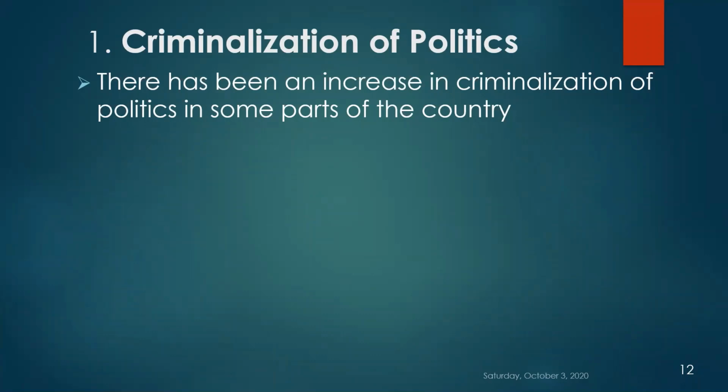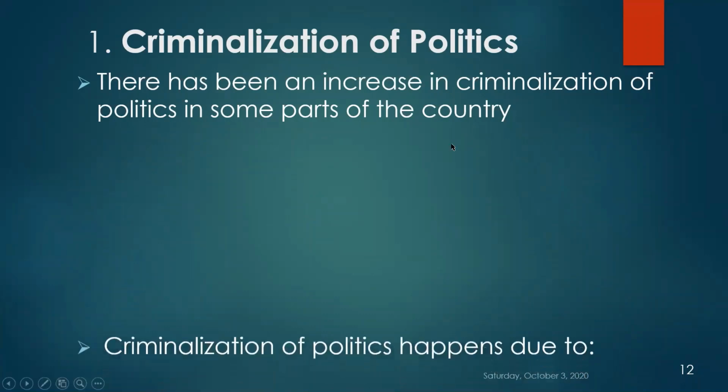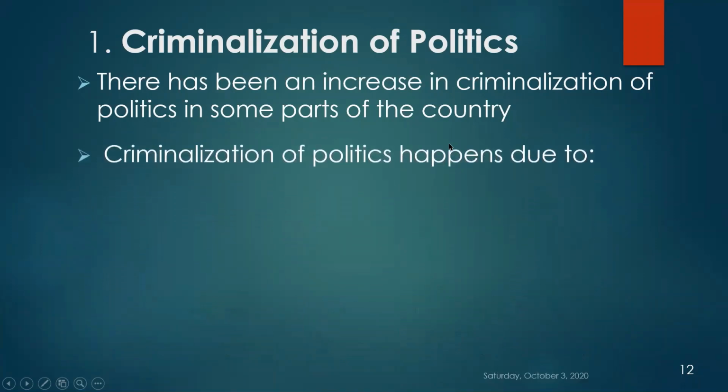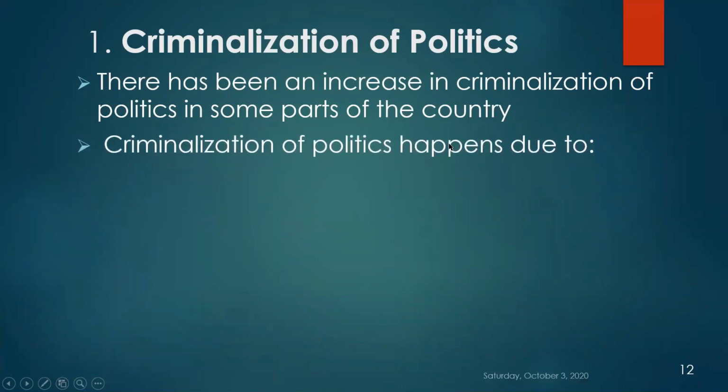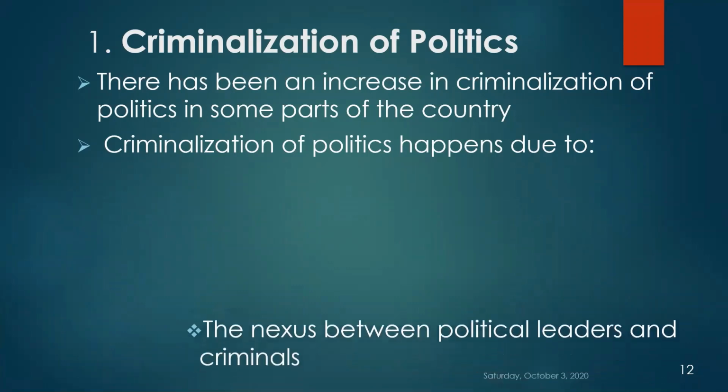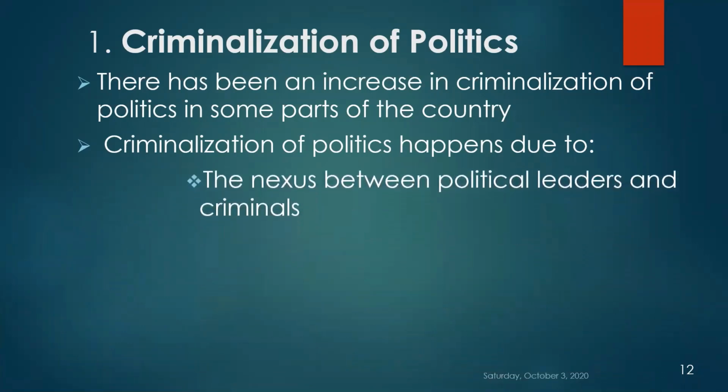This trend is very much rampant in some parts of the country compared to other areas. Criminalization of politics happens due to the nexus between political leaders and criminals. What do you mean by the word nexus? A close relationship between political leaders and criminals.